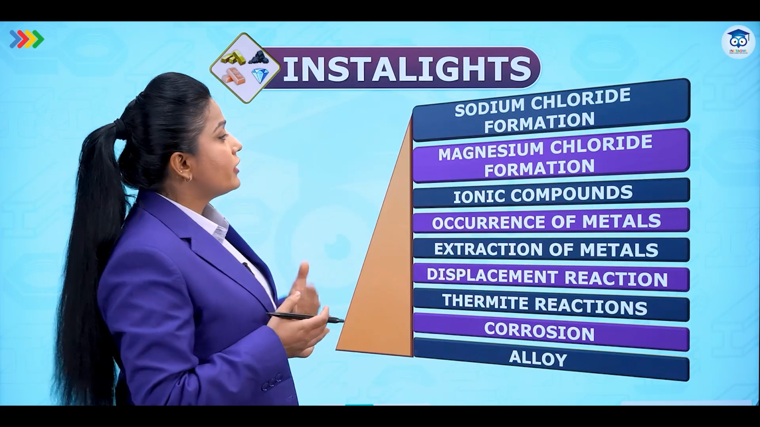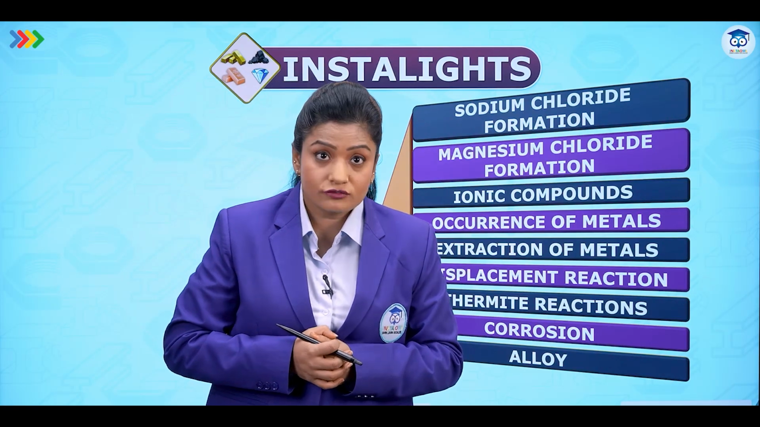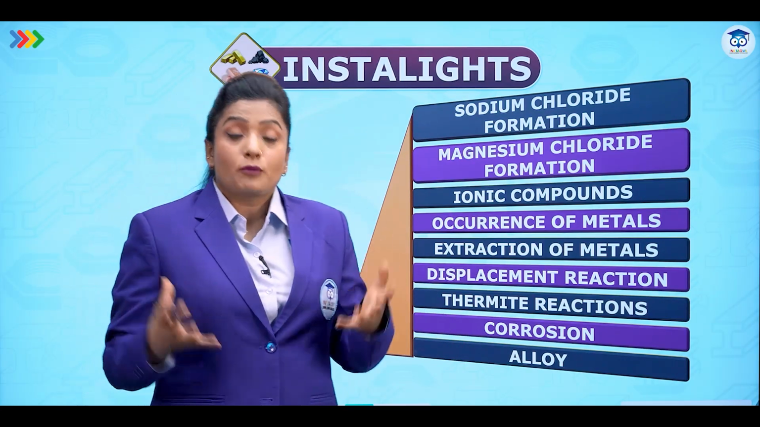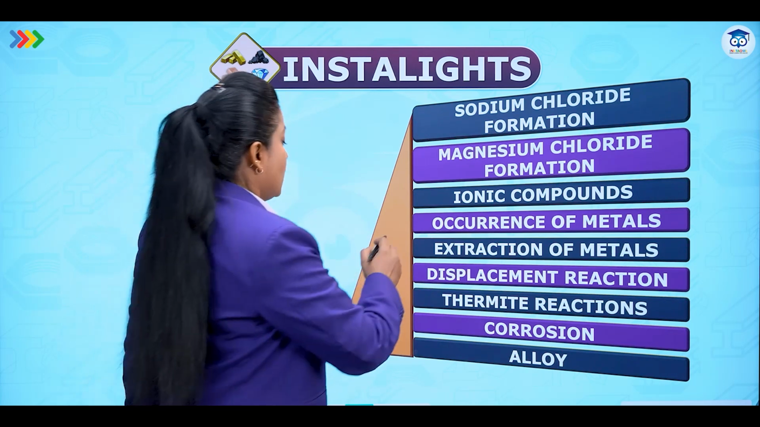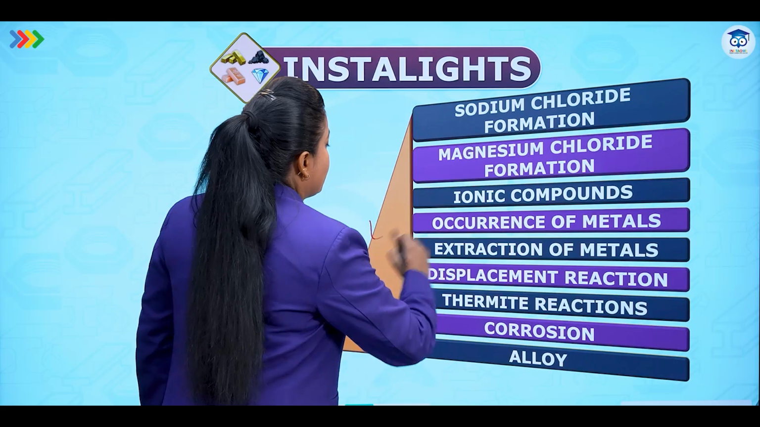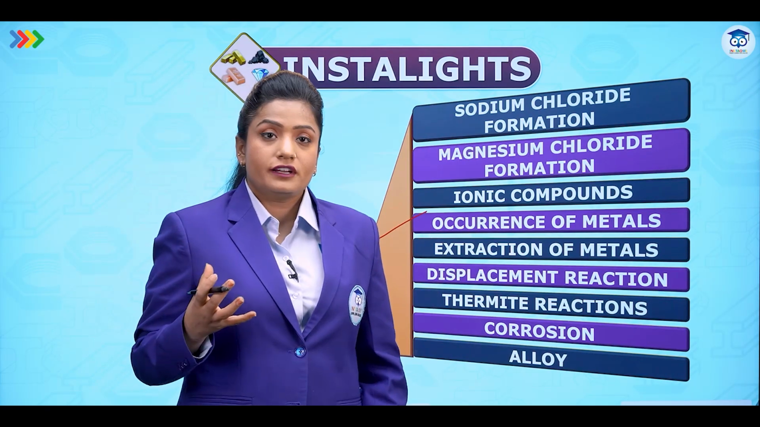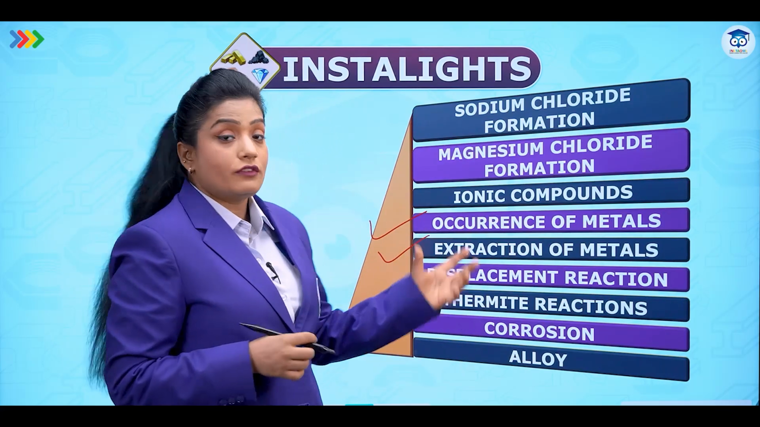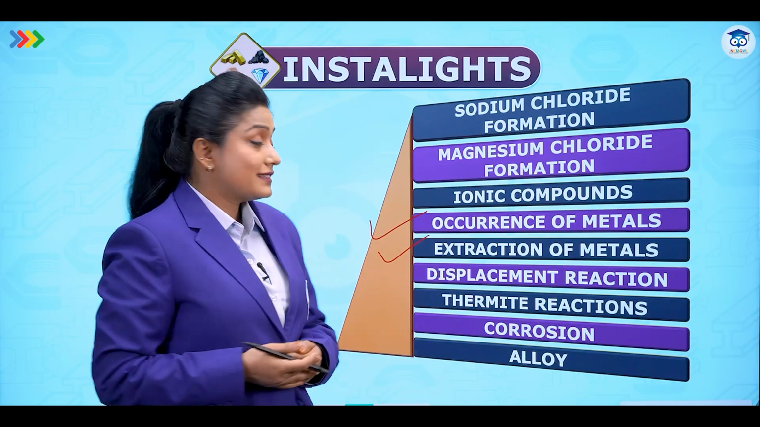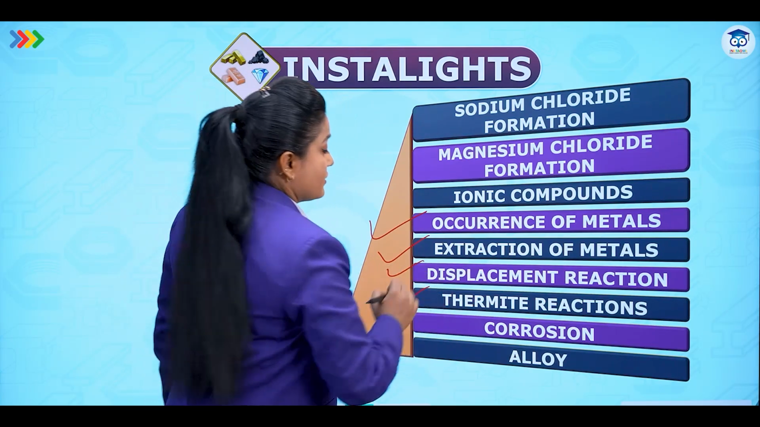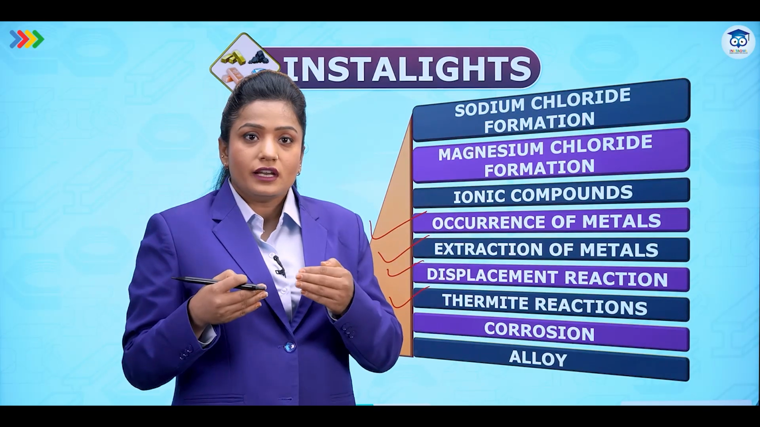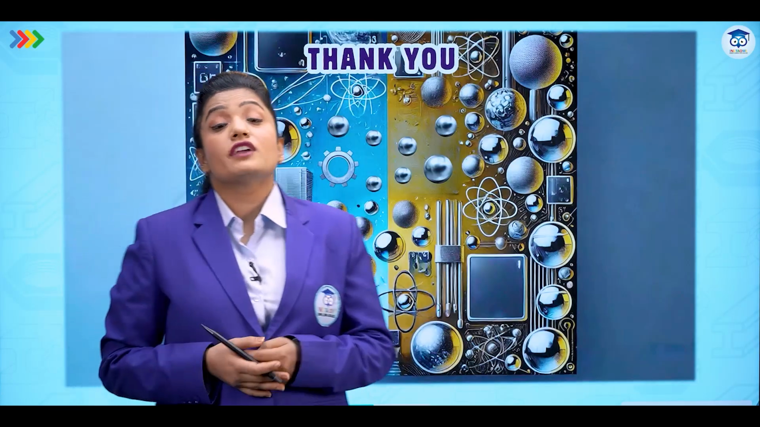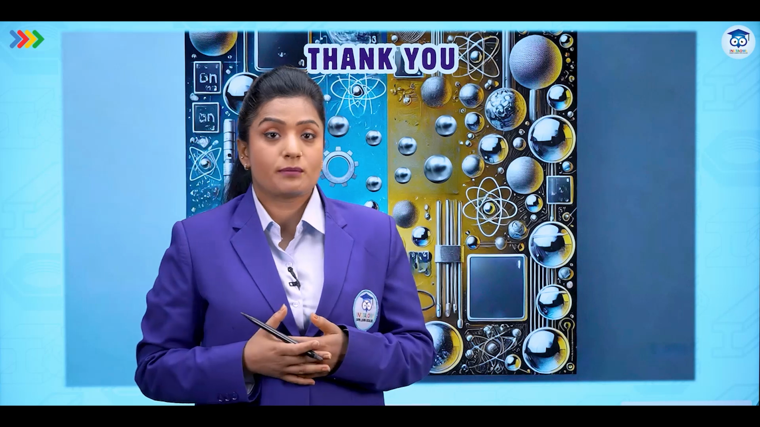So let's try to sum up what we have done in today's class, because now we have come to the end of the chapter. We have talked about sodium chloride formation, magnesium chloride formation, and properties of ionic compounds. We have seen the occurrence of metals, in what forms metals occur, and based on the reactivity in the activity series of these metals, we can have different ways to extract them. We have also seen displacement reaction when we were discussing thermite reactions. The thermite reaction is used in joining the railway tracks also. Then we have seen what is corrosion and what is alloying. With this, we have come to the end of today's class as well as the chapter Metals and Non-metals.